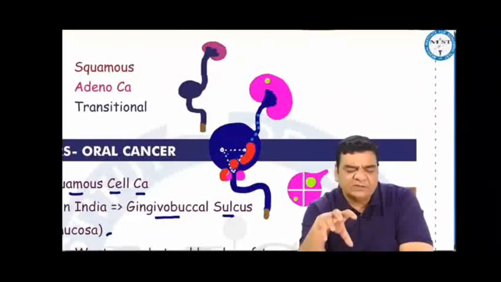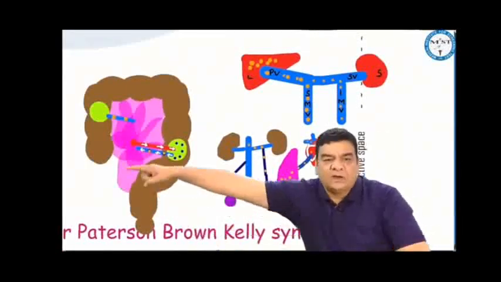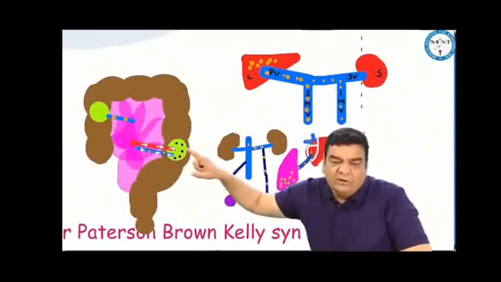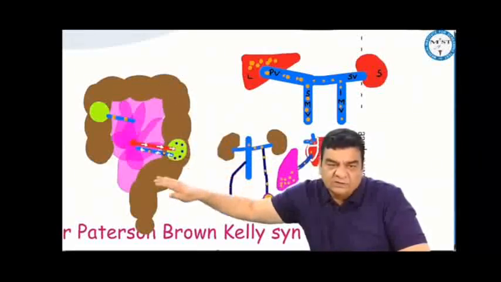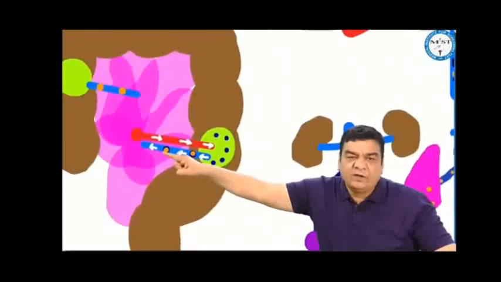However, when we say GI malignancies, then we know the superior mesenteric artery or the inferior mesenteric artery. If we take a look here, now this part is the midgut, so this will be supplied by superior mesenteric. If there is a cancer here, that will be going into the superior mesenteric lymph node. If we talk about the hindgut area, that is from the distal one third of transverse colon, descending colon, sigmoid, this area is drained by the inferior mesenteric lymph node. So cancer in this area will be going to inferior mesenteric lymph node and inferior mesenteric vein.